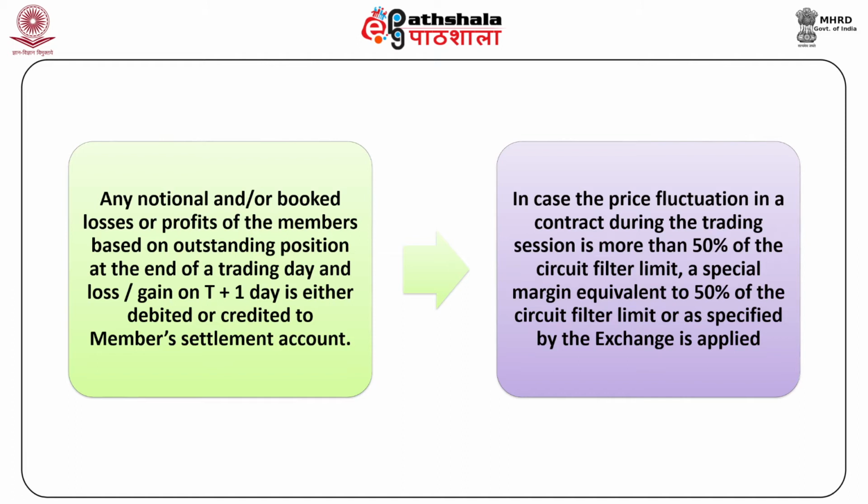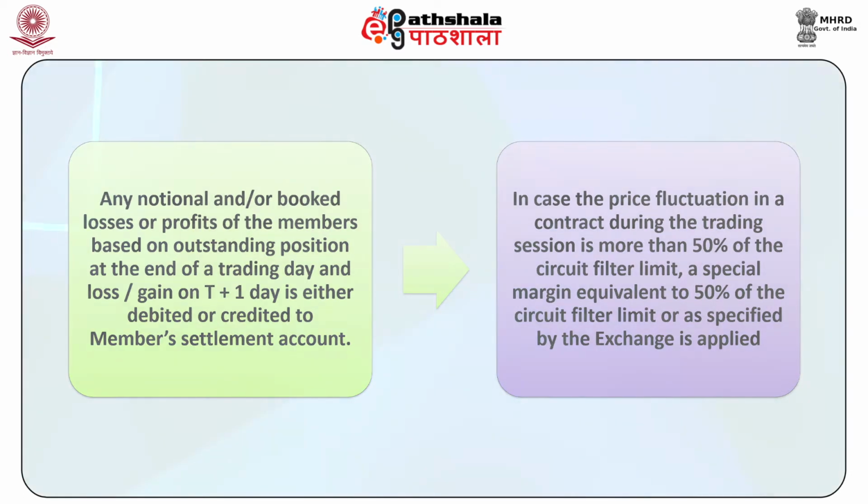For example, the traded price is ₹100 and the closing price is ₹90. Then the buyer of the contract shall have to pay for the loss of 10 to the seller of the contract. Special margin are applied in case of sharp fluctuations in prices. In case the price fluctuation in a contract during the trading session is more than 50% of the circuit filter limit, a special margin equivalent to 50% of the circuit filter limit or as specified by the exchange is applied.